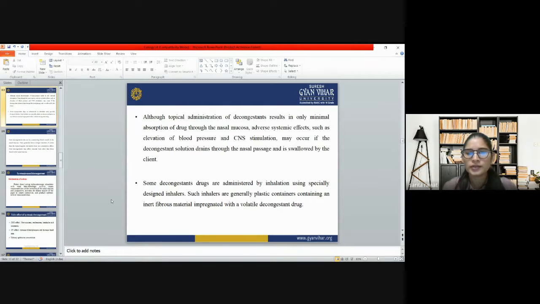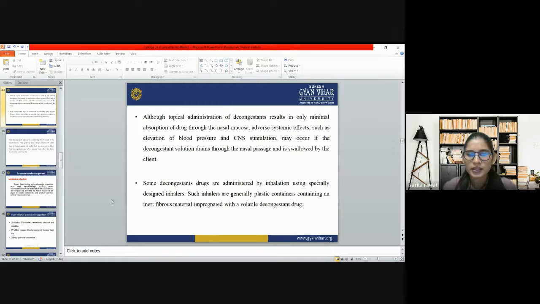Although topical administration of decongestants results in only minimal absorption of the drug through the nasal mucosa, adverse systemic effects such as elevation of blood pressure and CNS stimulation may occur if the decongestant solution drains through the nasal passages and is swallowed by the client. So when we use the topical route of decongestants, we have to properly monitor the blood pressure and CNS stimulation, because they may cause some side effects there.